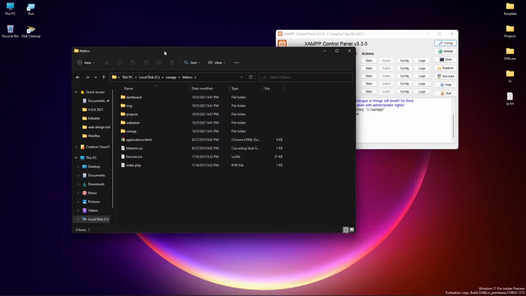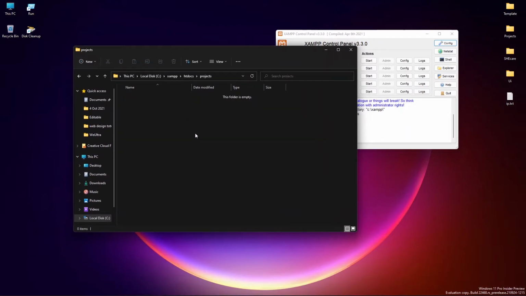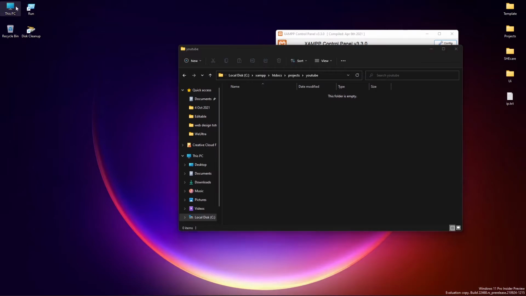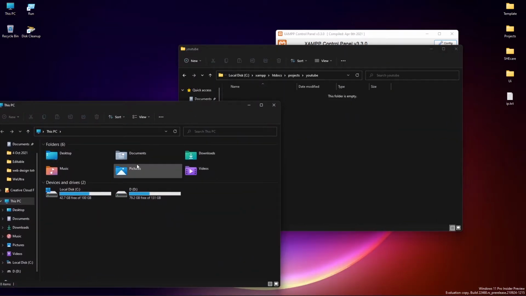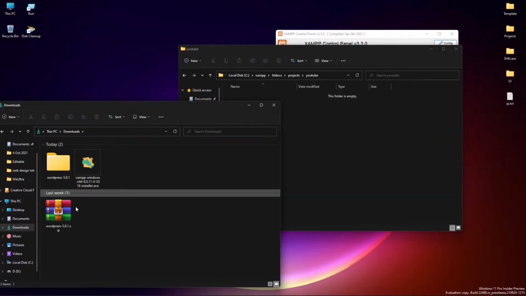Then inside projects, you can create new projects. I can create a YouTube project. So in the YouTube folder, you need to copy your WordPress files.